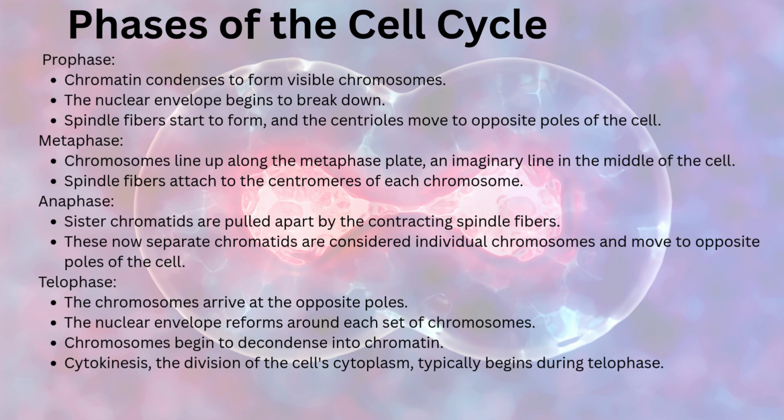The fourth one is telophase. The chromosomes arrive at the opposite poles. The nuclear envelope reforms around each set of chromosomes. Chromosomes begin to decondense into chromatin. Cytokinesis, the division of the cell cytoplasm, typically begins during telophase.